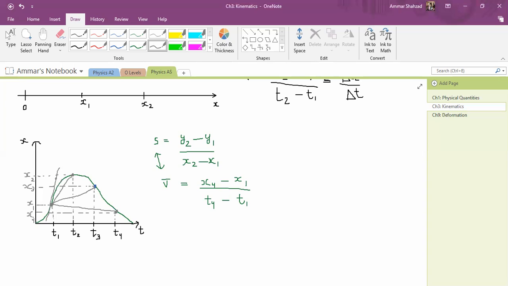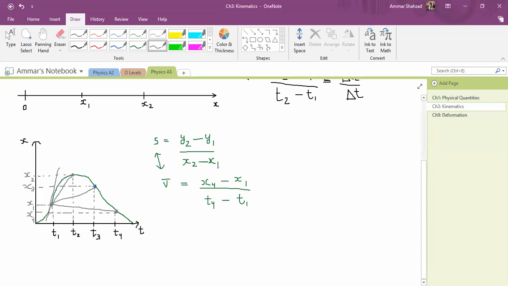Clear? So if I have a curve on a distance time graph, to find the velocity from that curve, I will draw a tangent and find the slope of that tangent. That's the main principle basically.